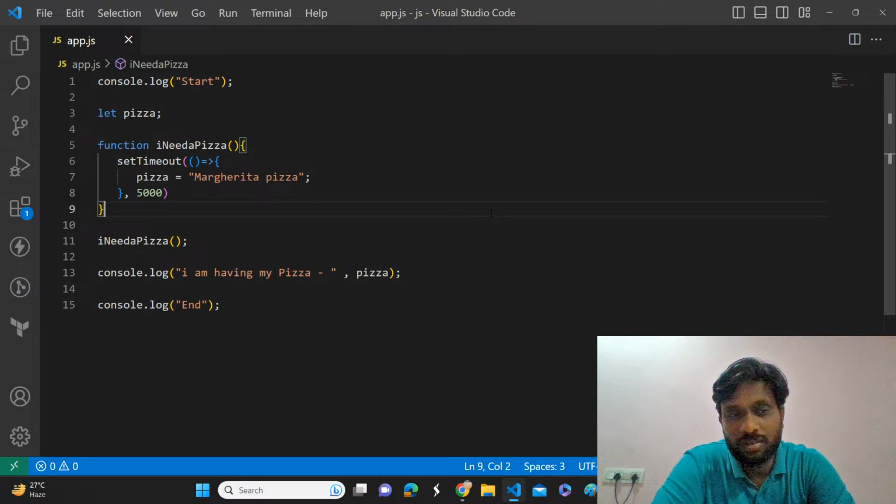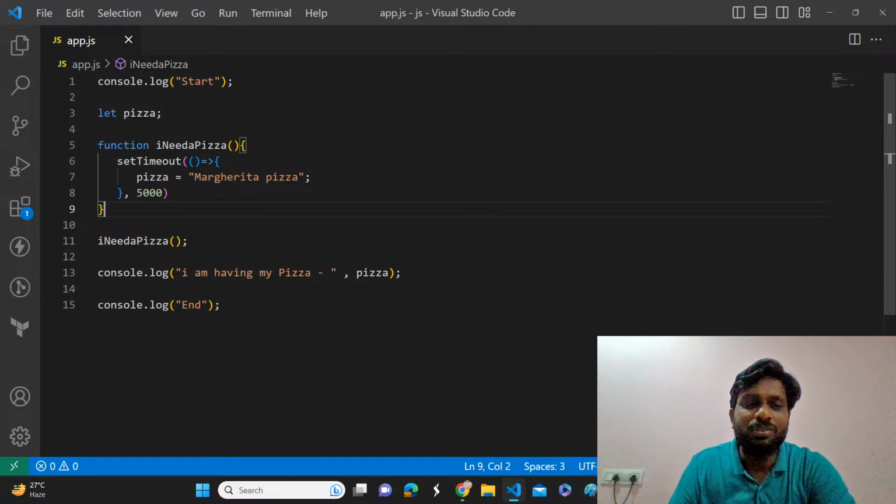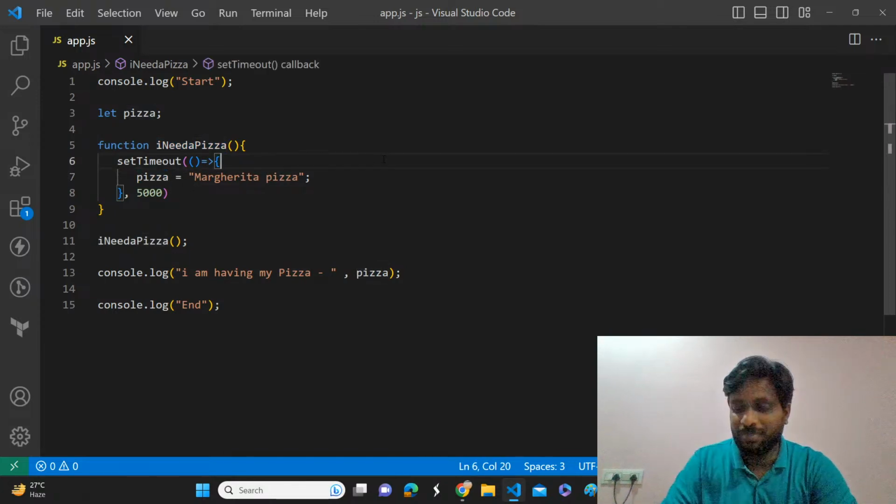But you should say what will happen. Then you will get a pizza. Not about the pizza, right? You should give the exact output and exact explanation of what will happen. I spent a lot of time to order this pizza. Maybe after 5,000 milliseconds it is just adding a pizza. But what will happen in JavaScript? That's what I need to know.